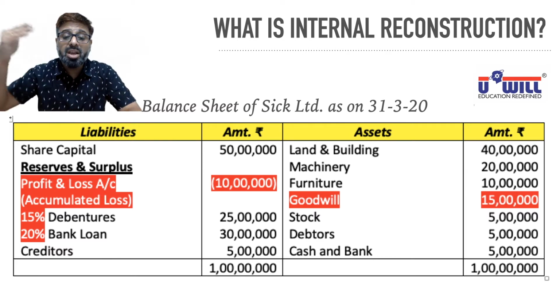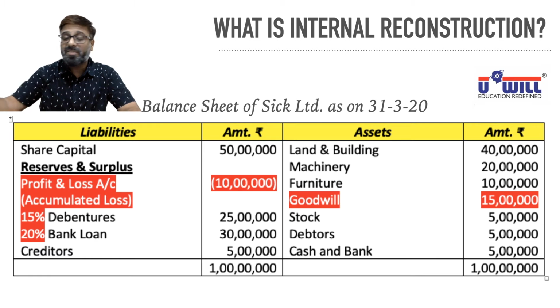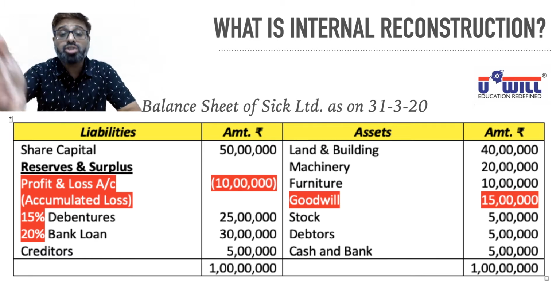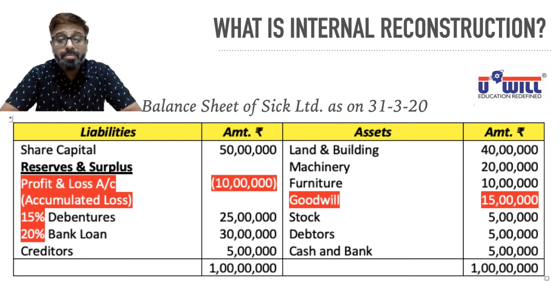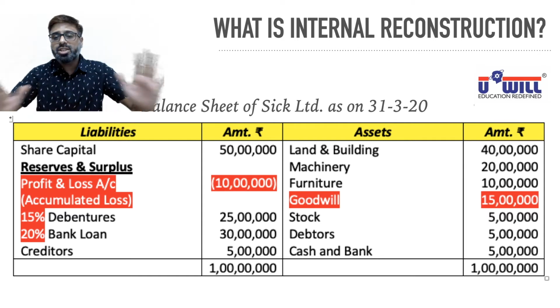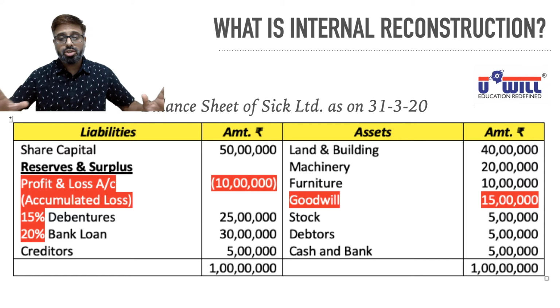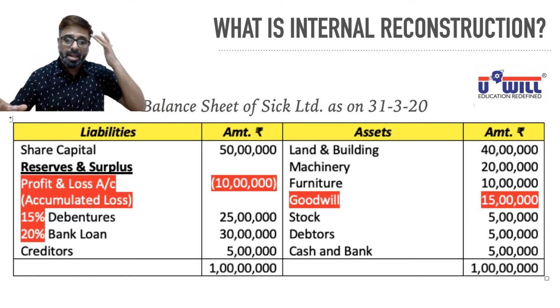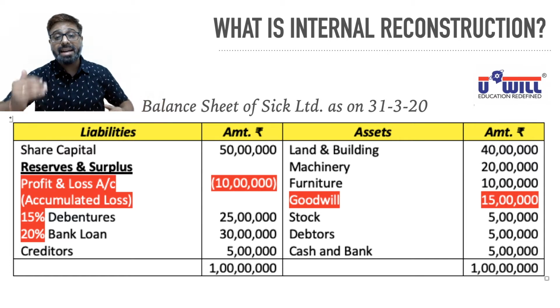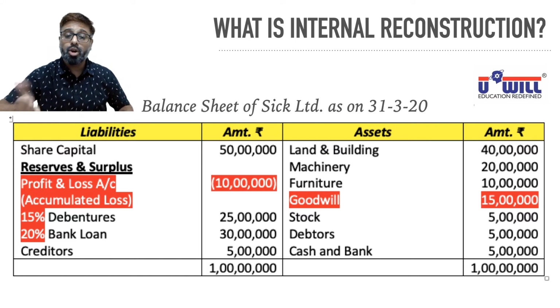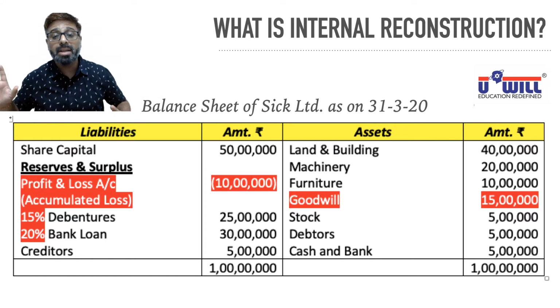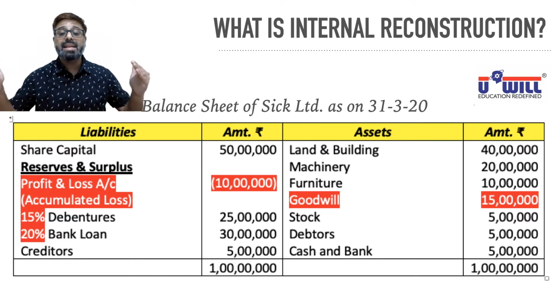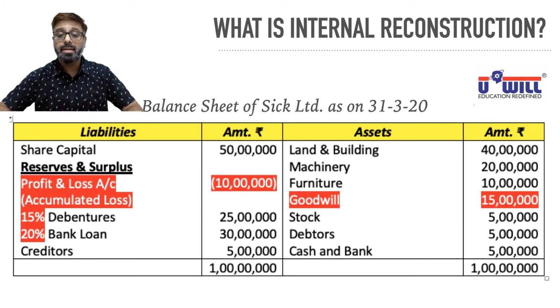So next 3-4 years, until you make profit of 10 lakh rupees, you cannot further distribute also any dividend to the shareholders. So win-win situation for everyone. Debenture holders also will get money, bank loan will also get money in future, shareholders will start getting dividend from next year, because all the losses have been wiped off from the balance sheet. These are certain benefits of internal reconstruction.